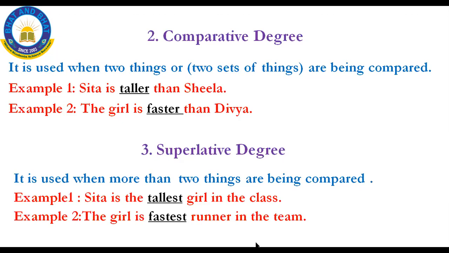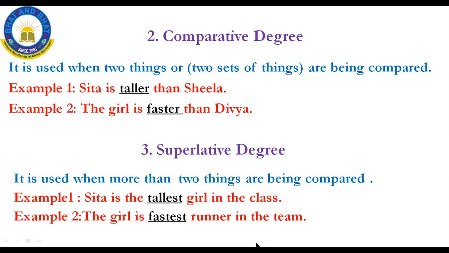And then the girl is the fastest runner in the team. A team consists of many members. Among them, the girl is the fastest runner in the team. Now, my dear kids, compare your adjectives. See, in the positive, it was tall. In the comparative degree, it was taller. In the superlative degree, it was tallest, isn't it? The adjective keeps on changing its forms. These are the three types of degree of comparison.